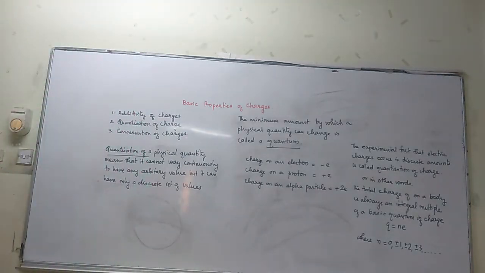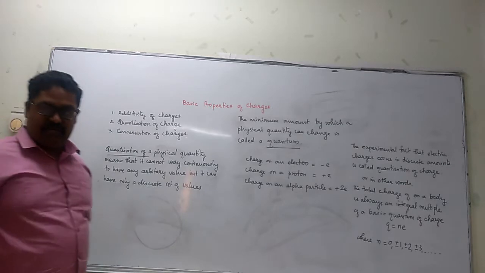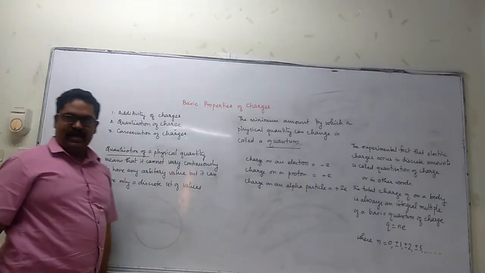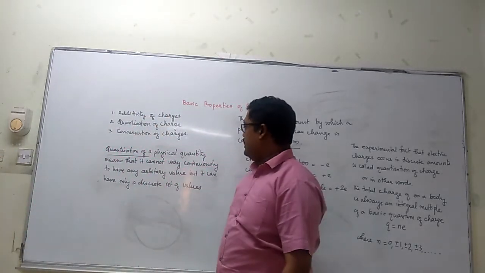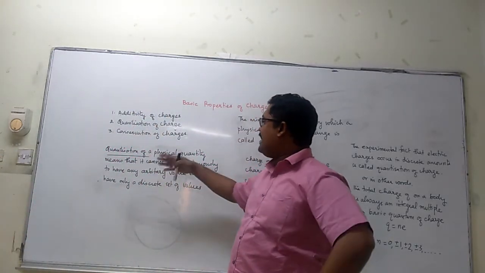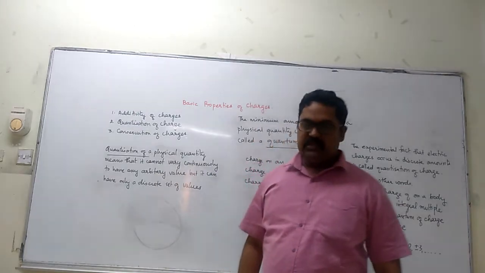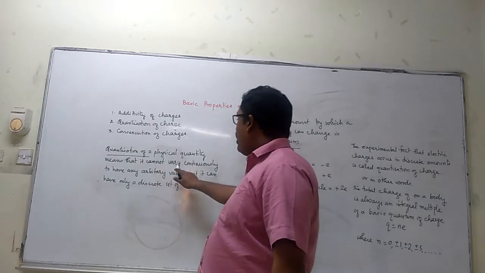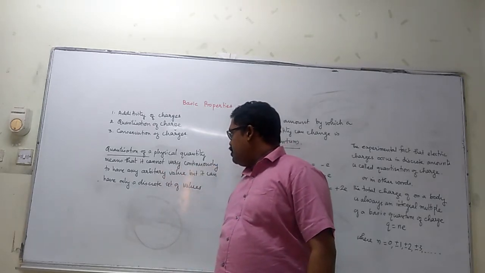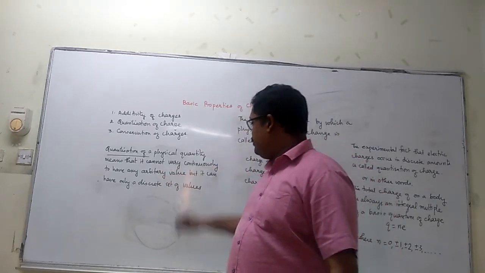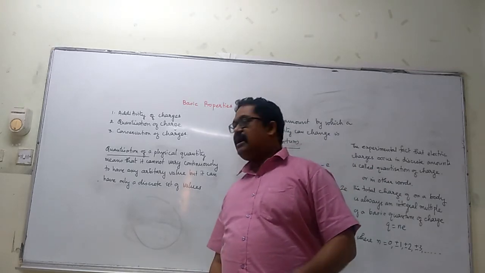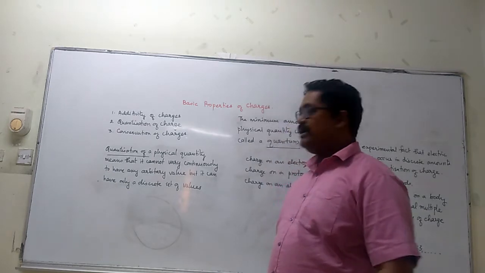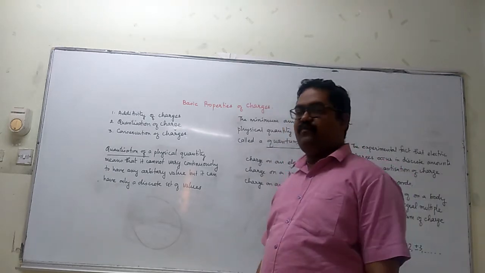The second property of charges is the quantization of charge. Before we understand what is meant by quantization of charge, we should understand what we mean by the quantization of a physical quantity. The quantization of a physical quantity means that it cannot vary continuously to have any arbitrary value, but it can have only a discrete set of values. It cannot have any arbitrary value, but only a discrete set of values.